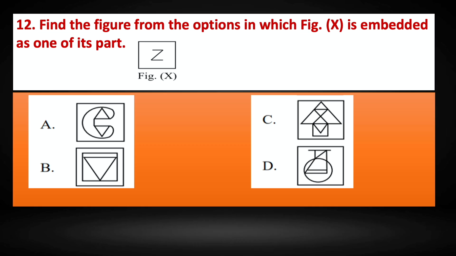Question number 12. Find the figure from the options in which the figure X is embedded as one of its parts. So when we look at all the options, X is embedded in option C. We can see X embedded here.